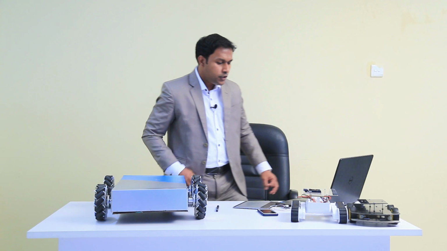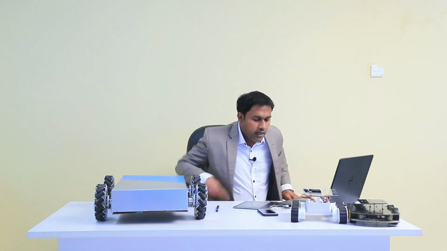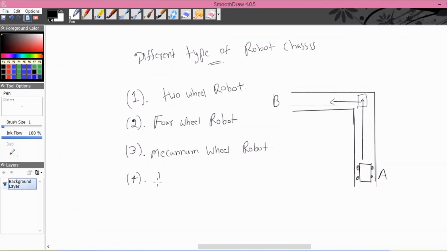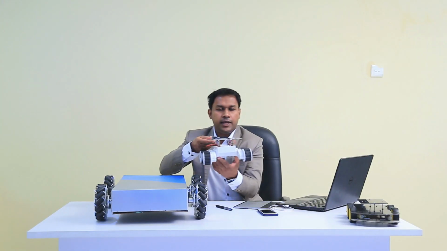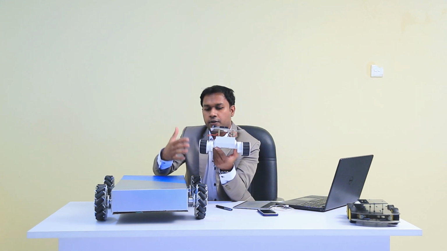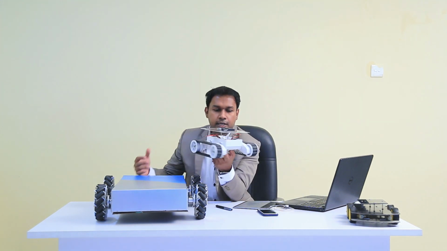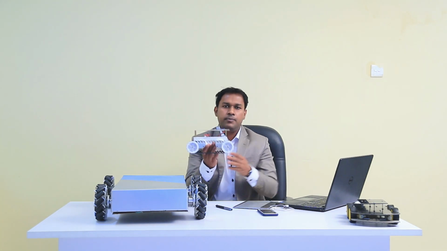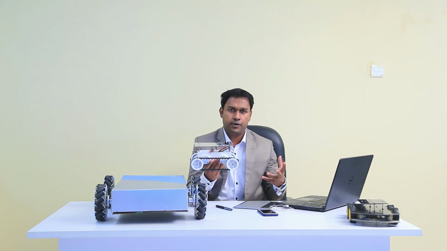Right. Next, we are going to discuss a rover type robot. Let me show you an example, the one I showed in the very beginning to show you the difference between the hardware part and the software, right? So this is a rover type robot. Now, what is the advantage of this rover type robot over the two-wheel robot and four-wheel robot?